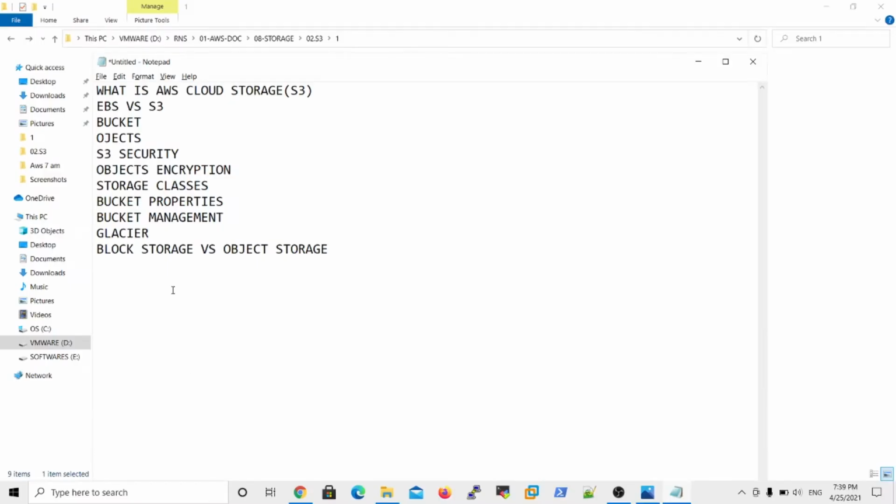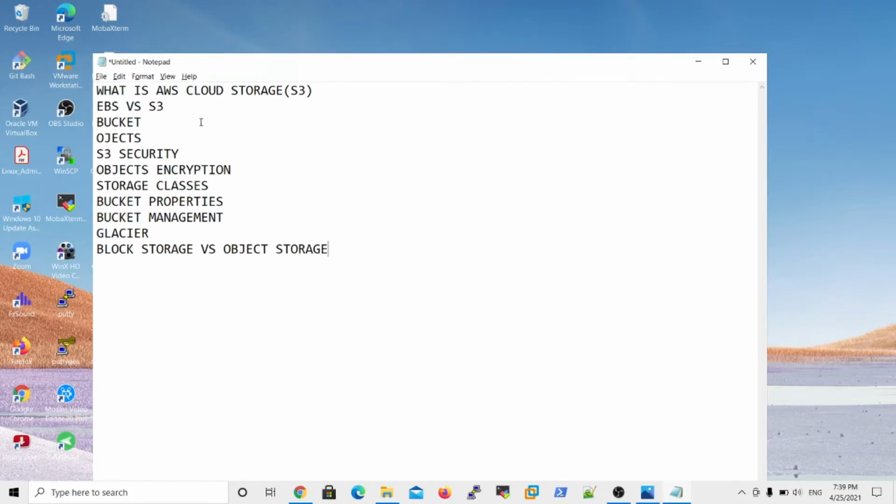In this video, we are going to discuss what is AWS Cloud Storage, Elastic Block Storage versus S3 storage, what is meant by bucket, in the bucket what are the objects, S3 security, object encryption, storage classes, different bucket properties and different bucket management options, then what is Glacier, and finally the difference between block storage versus object storage.